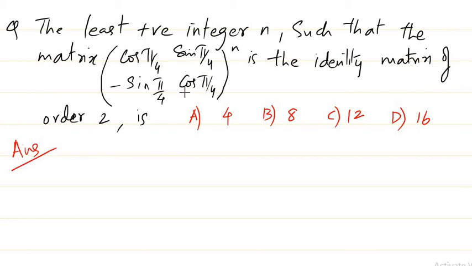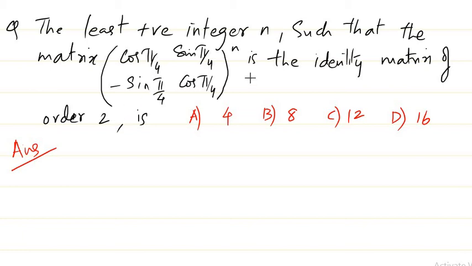If you look at this matrix, you must be familiar with it. It is something similar to what we have done just now, that is an orthogonal matrix. It's actually the general form of a 2 by 2 orthogonal matrix when x is given to be pi by 4.